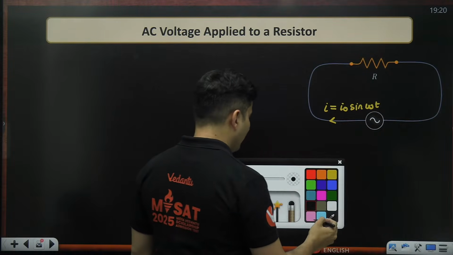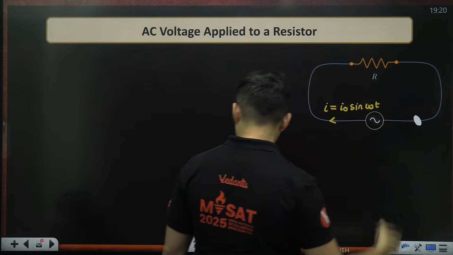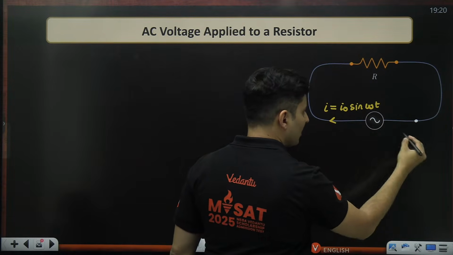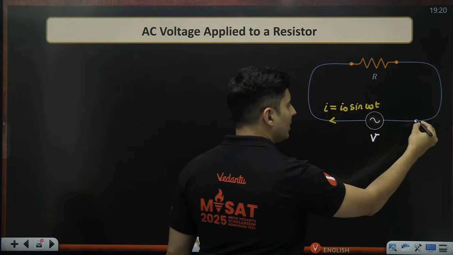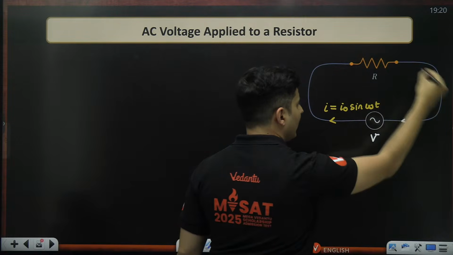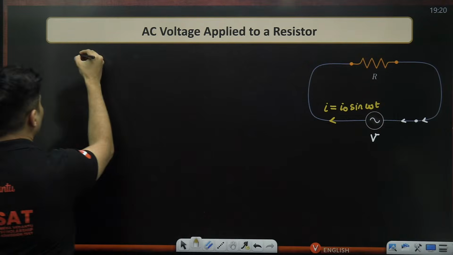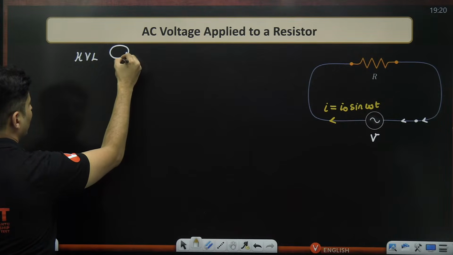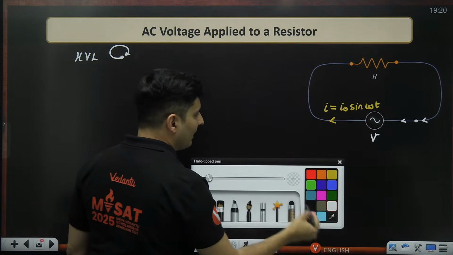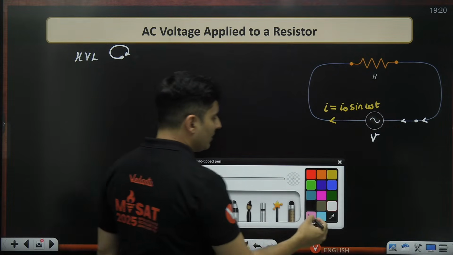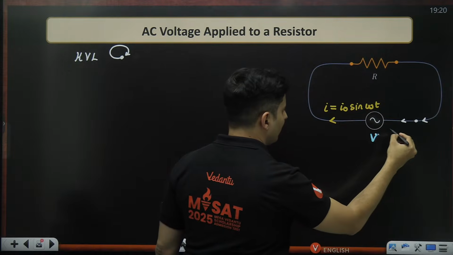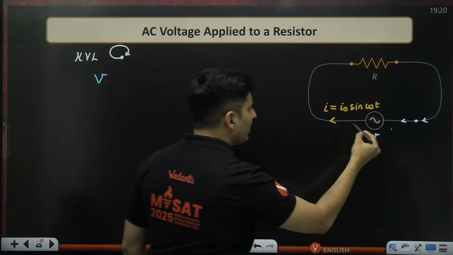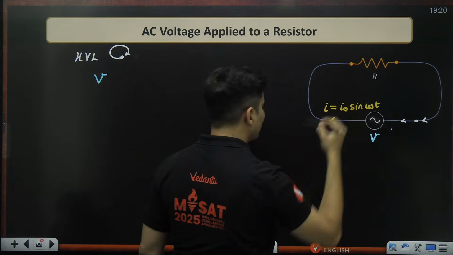If I apply Kirchhoff's law from this point, the voltage is V at an instant. Starting from this point, I go like this and come back to this point. So let me apply Kirchhoff's voltage law like this. I start from that point and I come back to that point. The first step, going from one side to the other side, gives a potential difference of V. There is a wire, so no drop. Then I am going through the resistor.